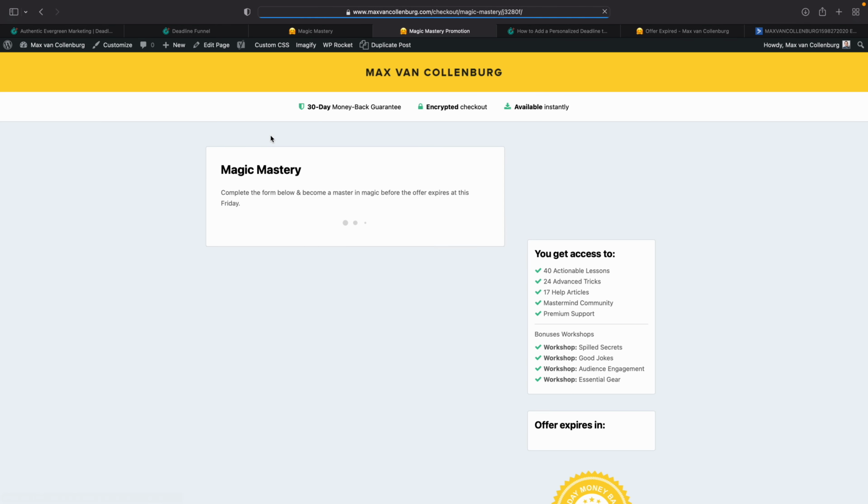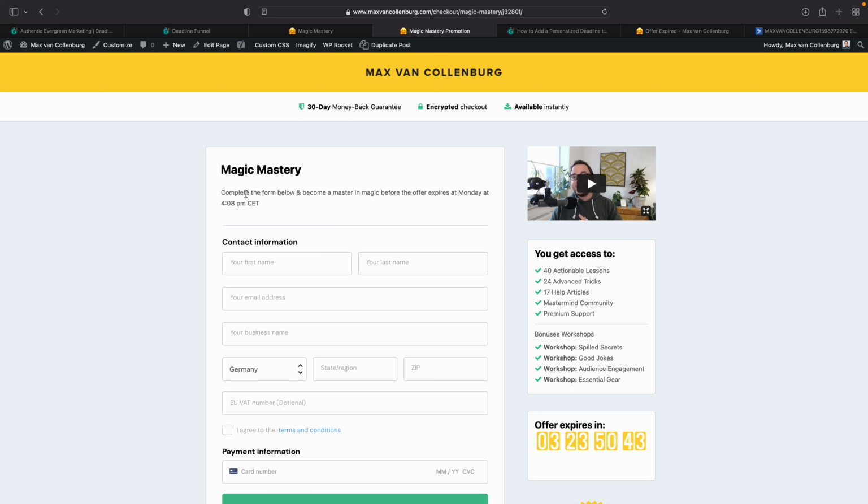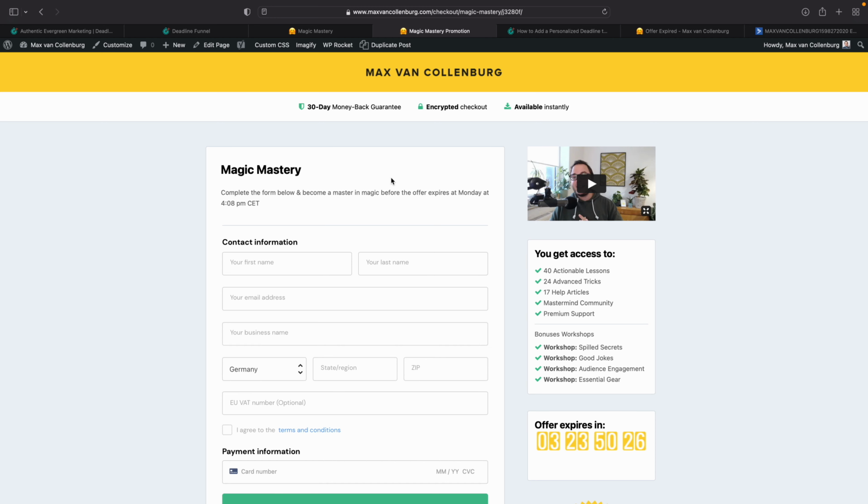So it's sometimes also a little bit of experimenting, see what works. So right here it says, hey, complete the form below, become a master in Magic before the offer expires at Monday at 8:44 CET, right? So you see here this deadline text that we can then dynamically insert based on when the deadline was started for that person. So I think this is pretty cool.